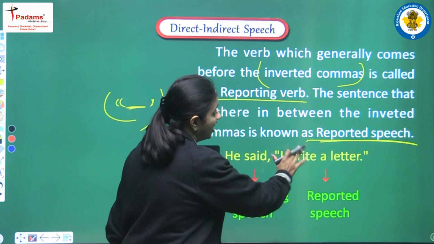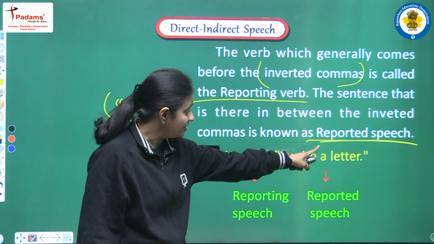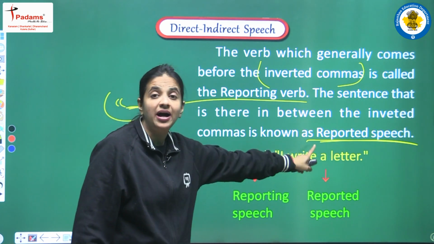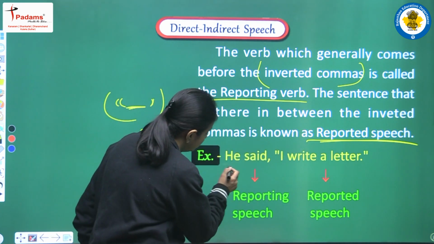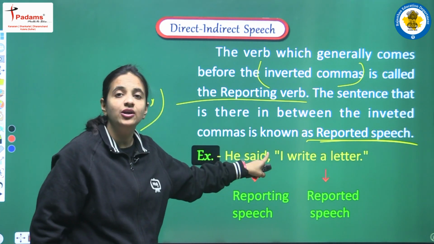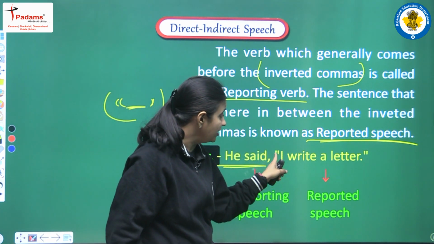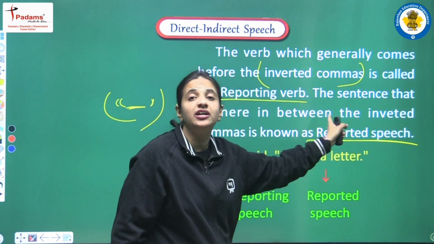So let's see the example we are having here. He said, "I write a letter." Here we can observe that in this sentence we are having two clear partitions. One part is he said. After that we are having one comma, then two inverted commas, and one sentence between the inverted commas.